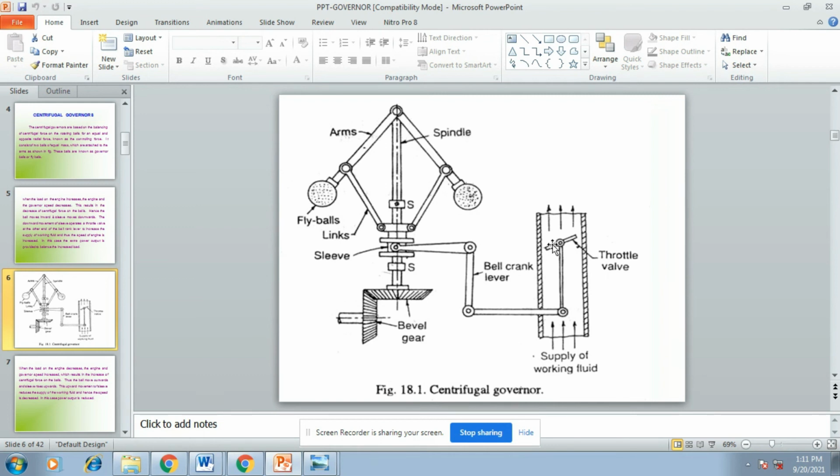When the speed of the engine decreases, the throttle valve will be in fully open condition. At that time more fuel will enter the engine, so automatically the speed of the vehicle will increase. This is the function of the governor. Okay students, thank you.